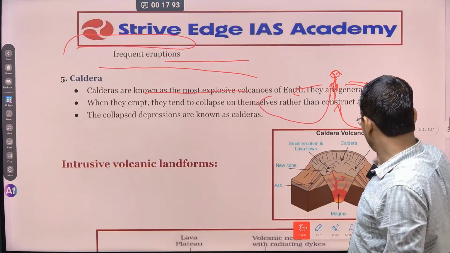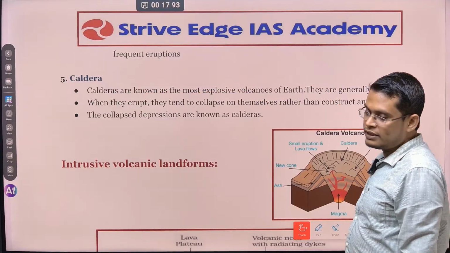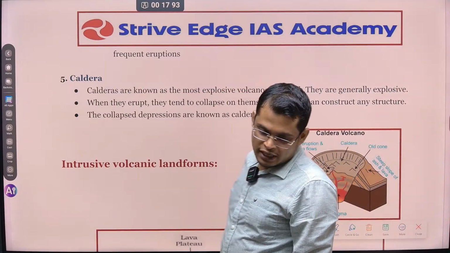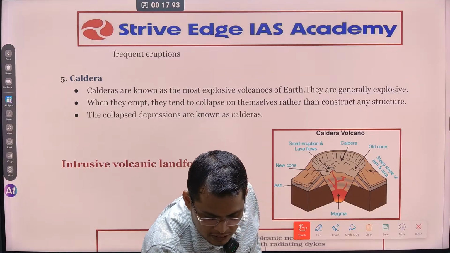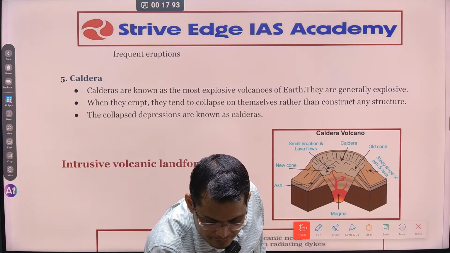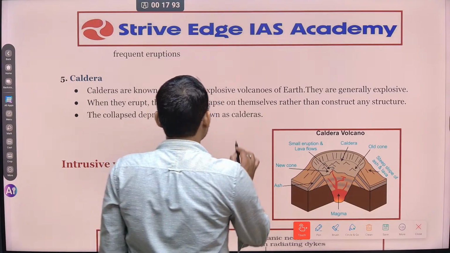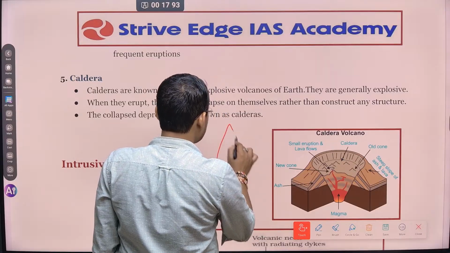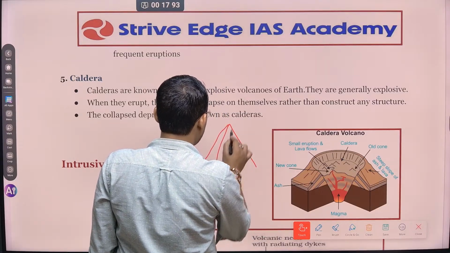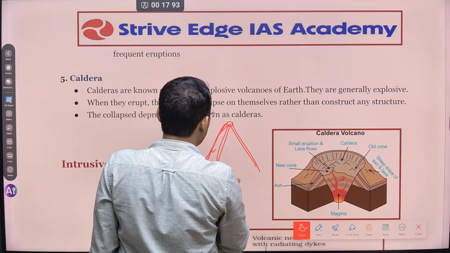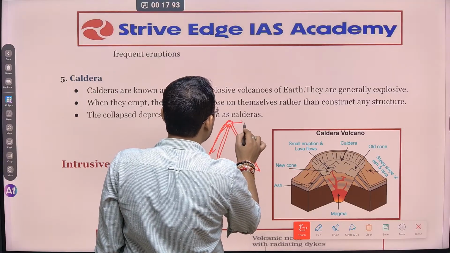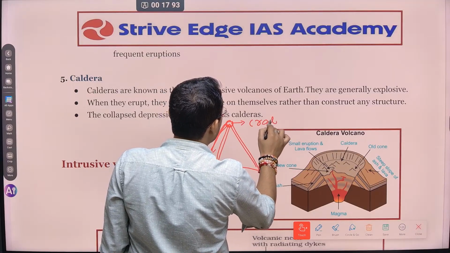ठीक है. So और क्या हमें देखने को मिलती है? What kind of other extrusive landform that we have found on the surface of earth? This is called caldera. उसको क्या बोलते हैं? Caldera. मैं आपको बता देता हूँ. देखो, let's say this is a volcanic activity. This is a volcanic activity happening, and the opening vent through which all this material is coming out of the surface is called crater. क्या उसको बोलते हैं?